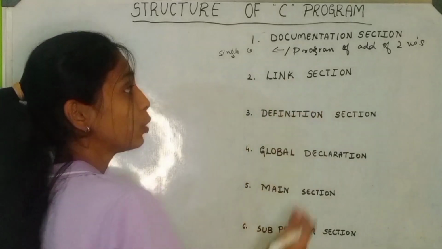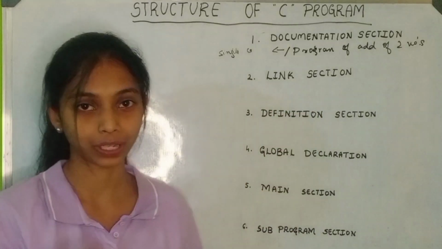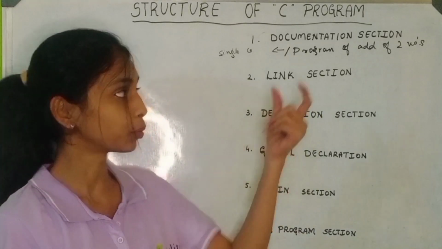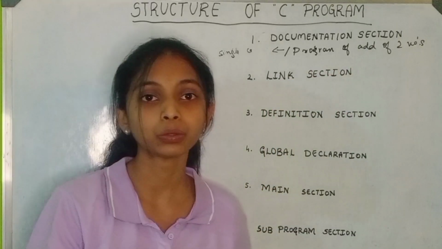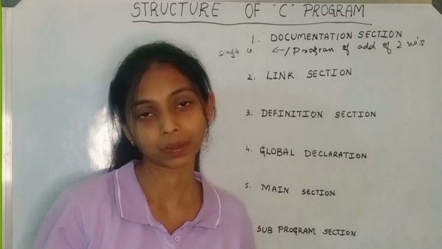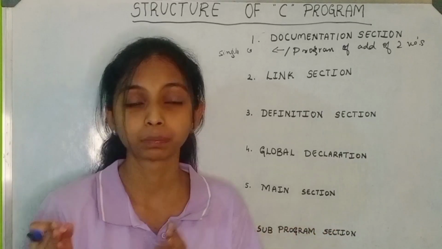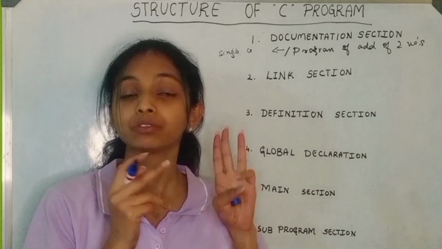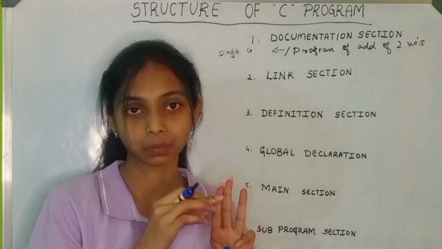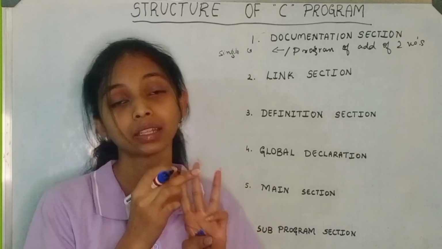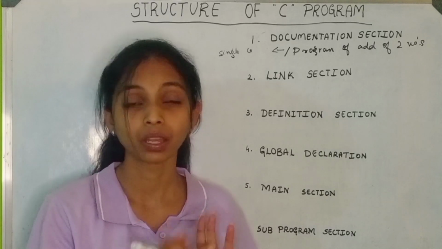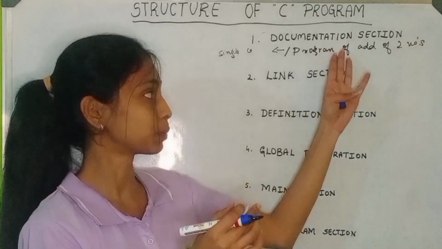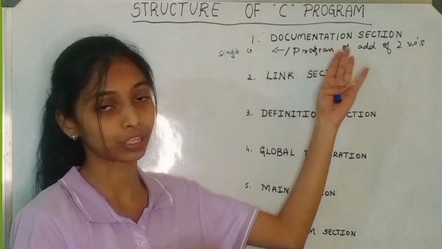And when you have more lines, for example, if I am writing a program for addition of two numbers and I have to tell the user that I have written the program and also the date, then I have three lines of statements: the author name, the date when I have written this program, and also the description of this program, addition of two numbers.